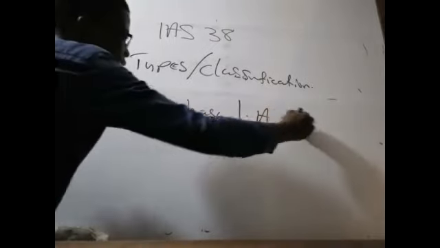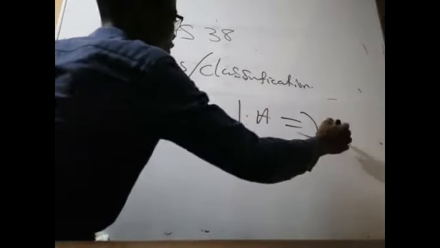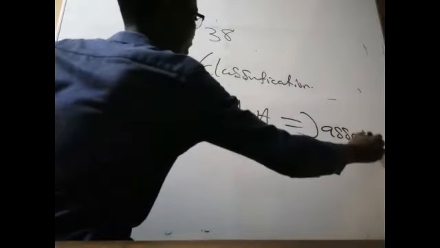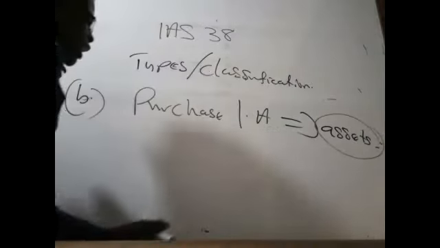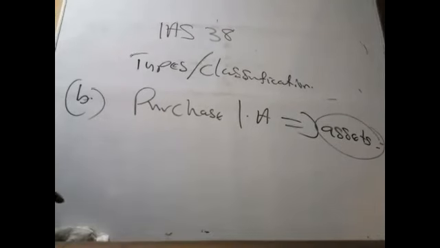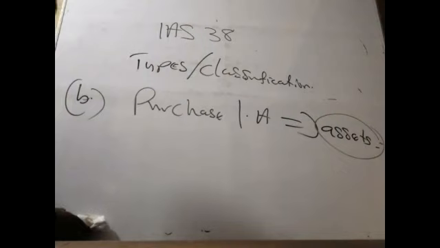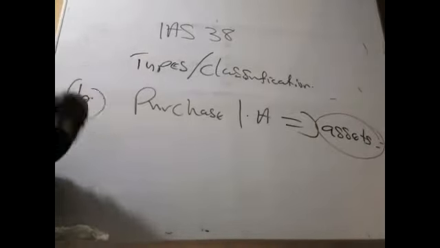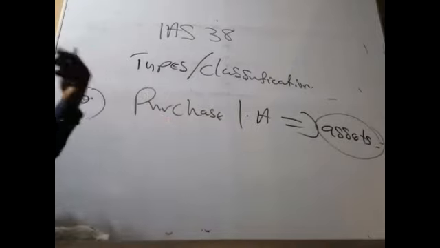For purchased intangible assets, it must be recorded as assets, straightforward. Tell the examiner, purchased intangible assets should be treated as an asset. So it must form part of your assets.